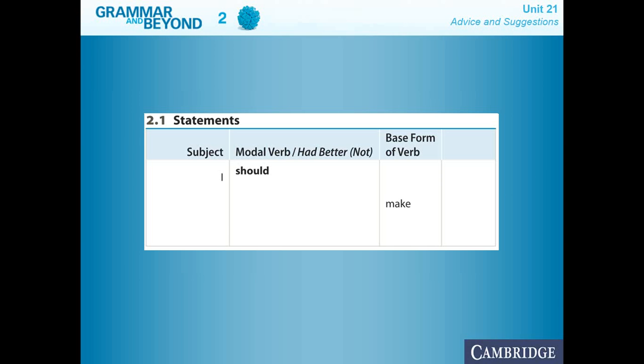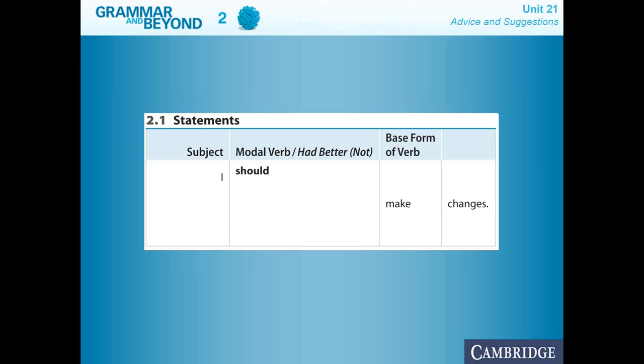So remember that the verb in the base form is a verb that doesn't change at all. It doesn't have ing, doesn't have es, doesn't have the s, doesn't have ed. So it's a verb that you just keep like normal. And then you have the complement. The complement can be whatever you want. You know that already, that you can add anything according to the sentence, as long as it makes sense and it helps you to convey a clear message. We have the first statement over here: I should make changes. This is a recommendation, a self-recommendation that you're making to yourself, right?